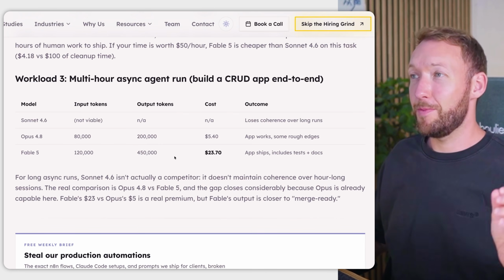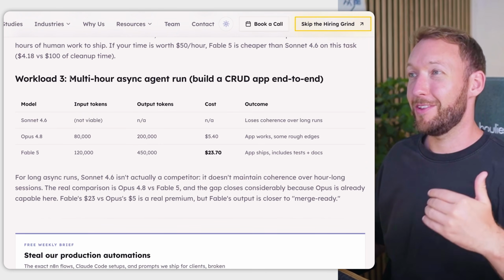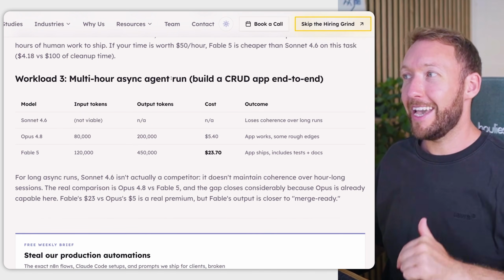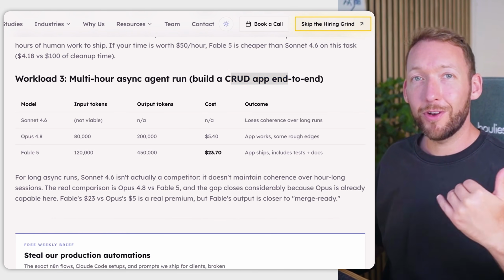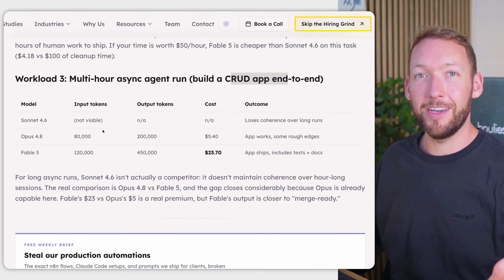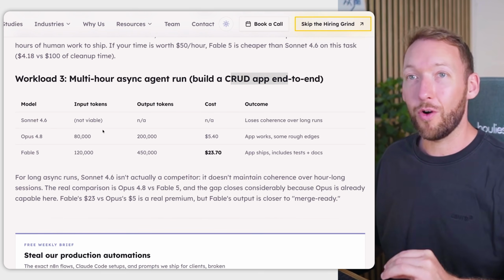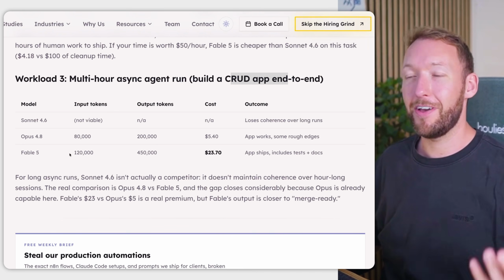And the third workload was the most complex, and this is where the differentiation comes in the most, which is a multi-hour, multi-agent build, effectively a CRUD app end to end. Now, Sonnet isn't even in the race here because it loses coherence over sessions that are that long, right? So we're comparing Opus 4.8 and Fable 5.